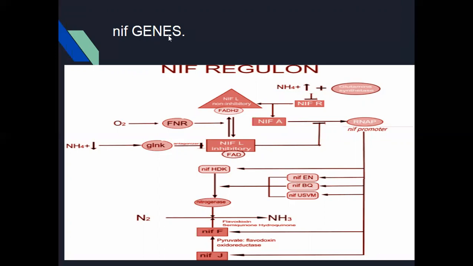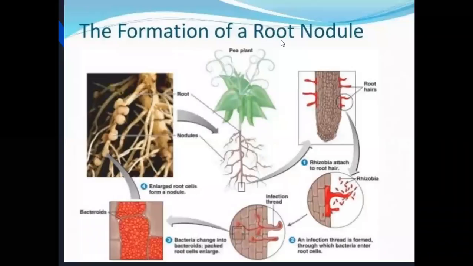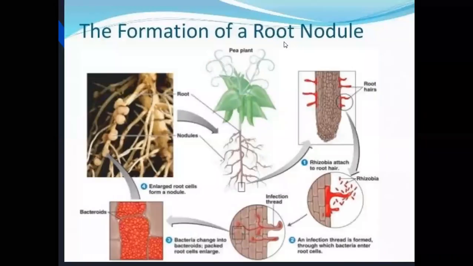The nitrogen fixation gene is present in Rhizobium bacteria. The nitrogen fixation genes mainly help in the formation of root nodules in the Leguminosae family.